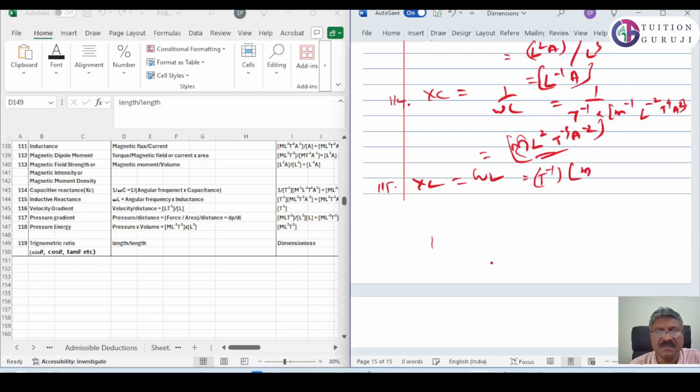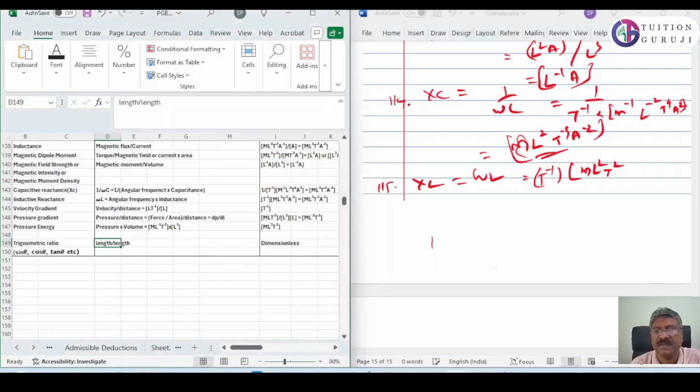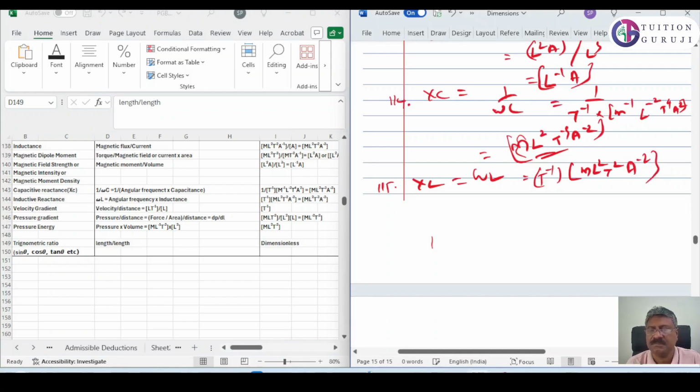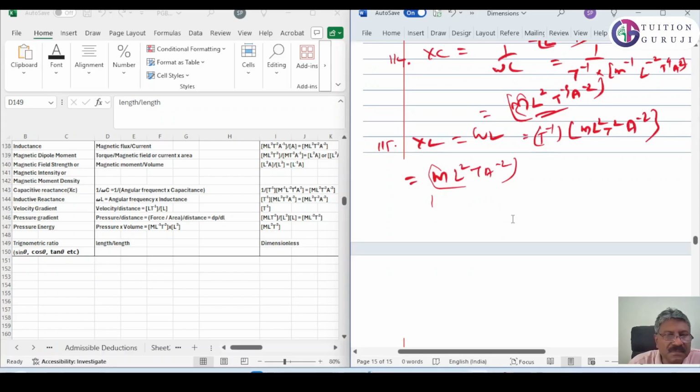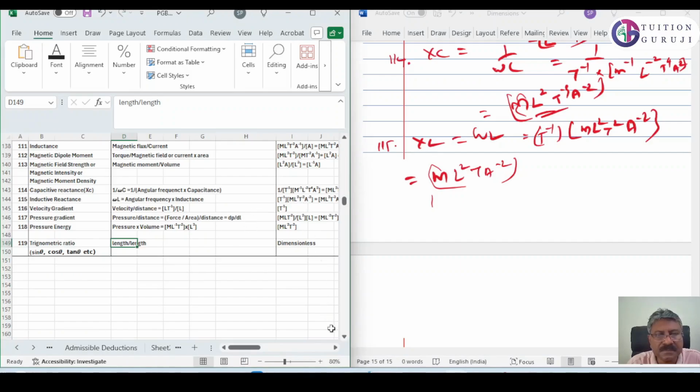What is inductance? Sorry, it is actually M L square T raised to minus 2 A raised to minus 2.